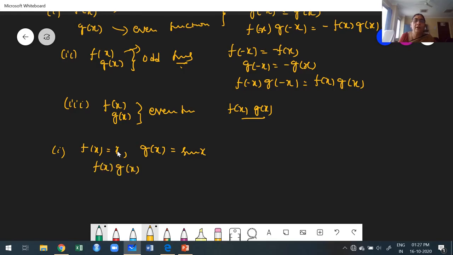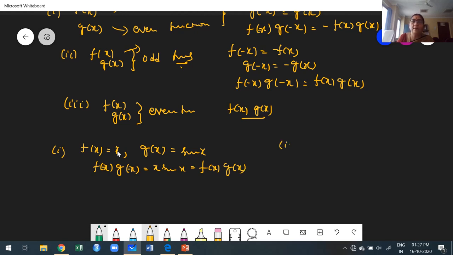Both are defined in the negative to positive limit. Odd into odd, what we get actually? F of minus x into g of minus x: minus x into minus sin x, minus into minus is plus, we get x into sin x. We get the same function. Therefore, the product of two odd functions must be even.